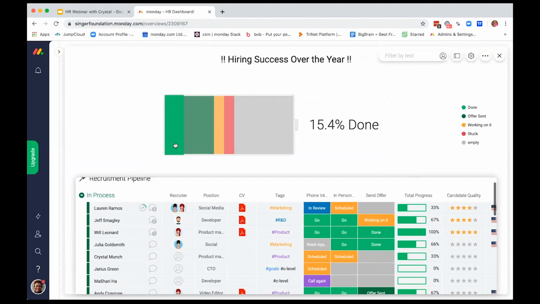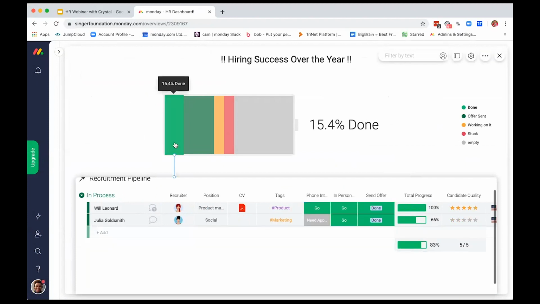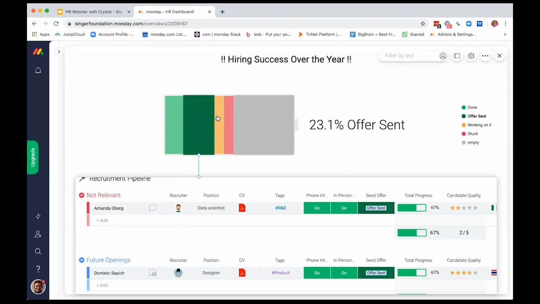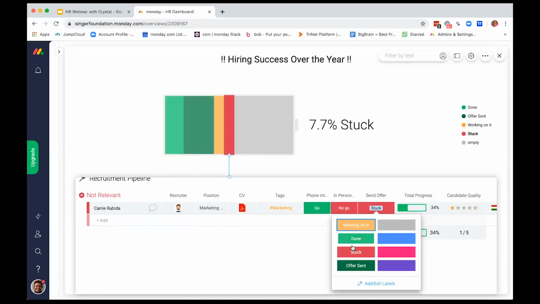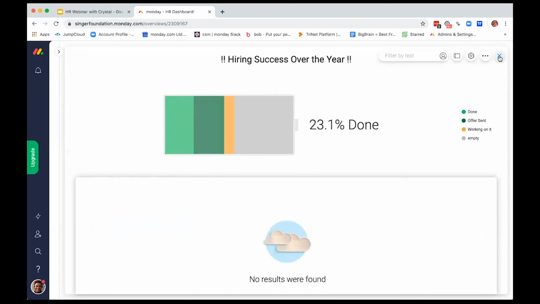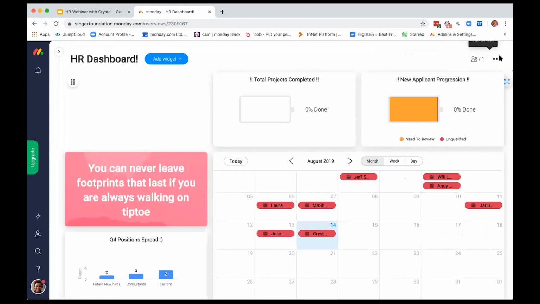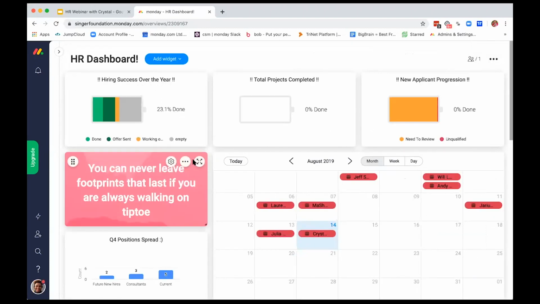So if I wanted to see over the course of this year how many offer letters we've sent out, I can see that I'm 15% of the way done with that. This is another widget that shows us how many offers we've sent, things that we're working on, or things we're just stuck on. I can pull in that information from those board levels and also change them here just from our battery to say, hey, we actually got that thing done. Let's mark it off. Now our percentage is a lot better, and we can see how much we've succeeded at.